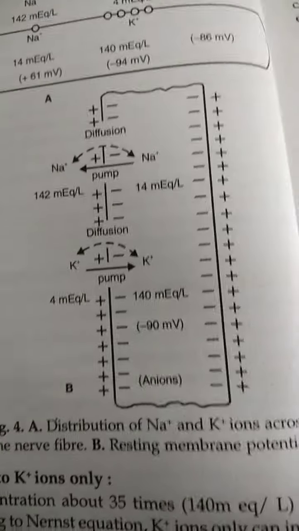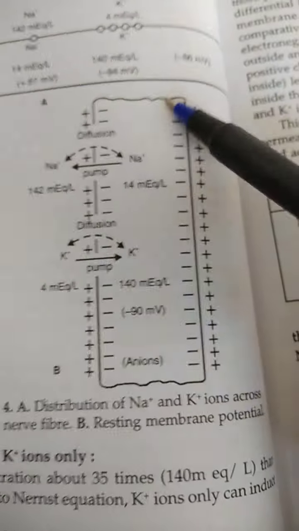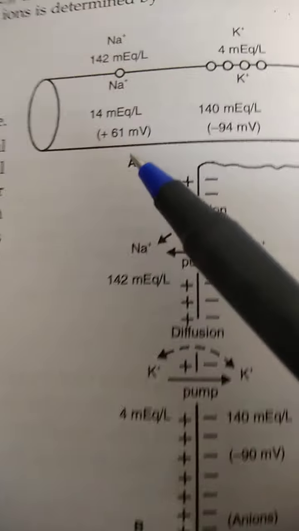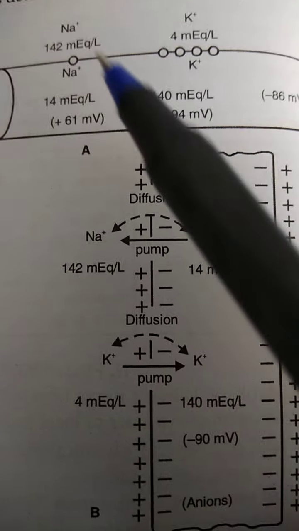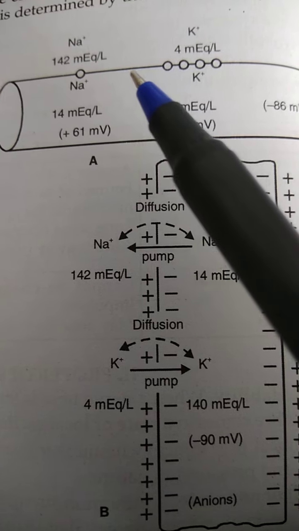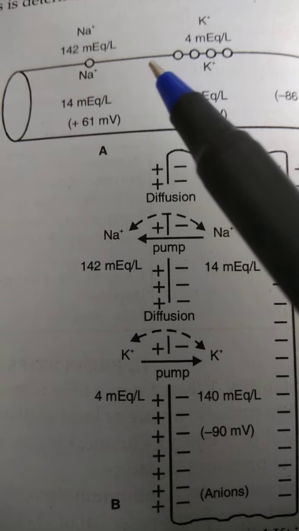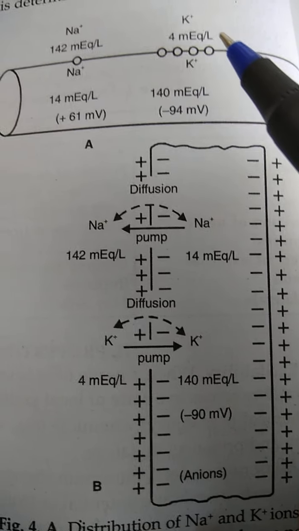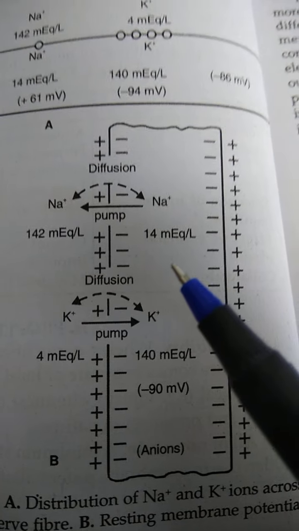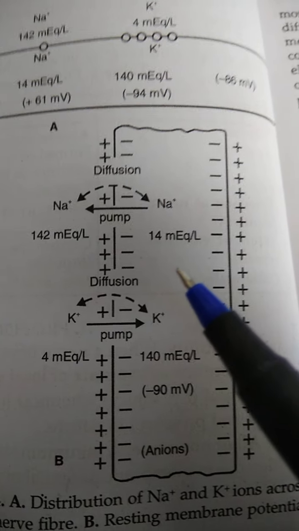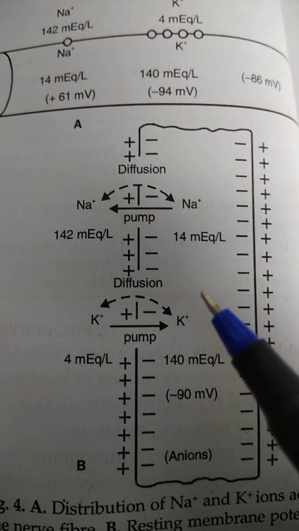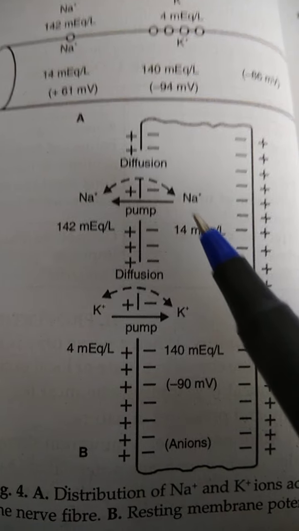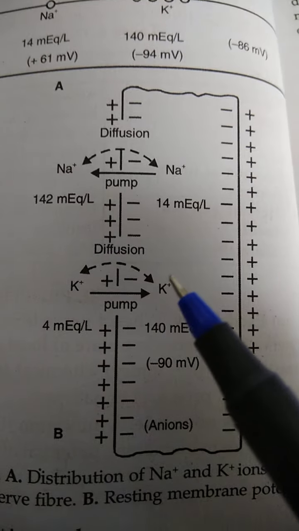So here you can see this is figure 4, and here you can see the diagram. Outside there are sodium ions, and inside the nerve fiber also they are there, and potassium ions also outside and inside. And how the potential difference changes by the movement of the sodium ions or the potassium ions is actually the sodium potassium exchange pump, which will bring about the depolarization of the membrane. So let's just see here only.